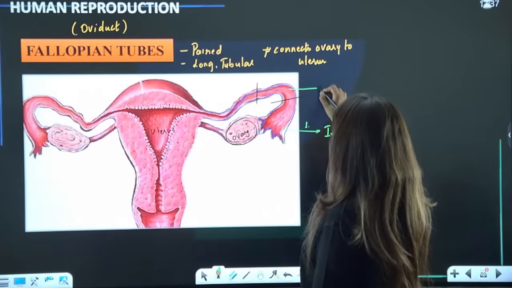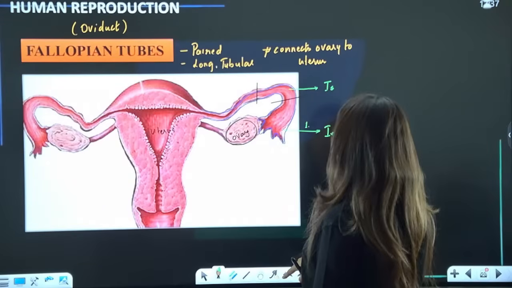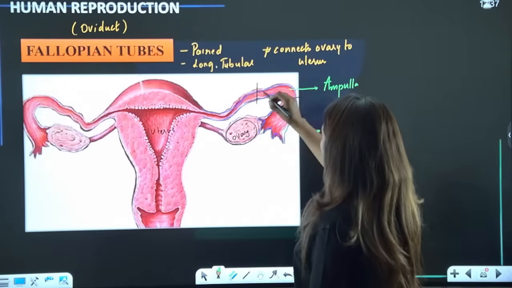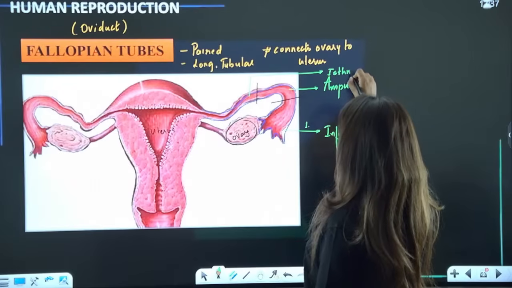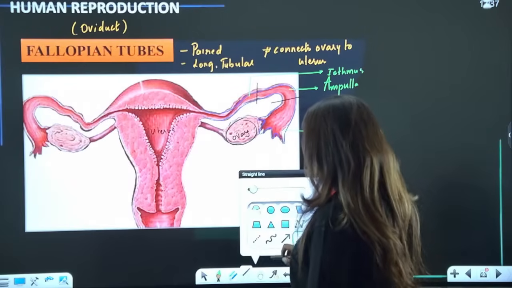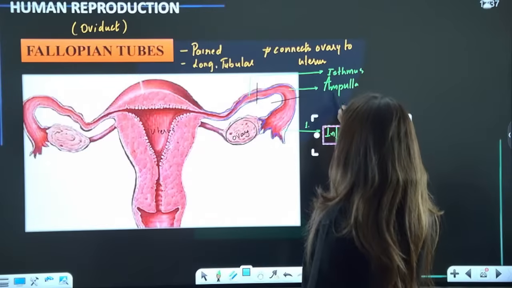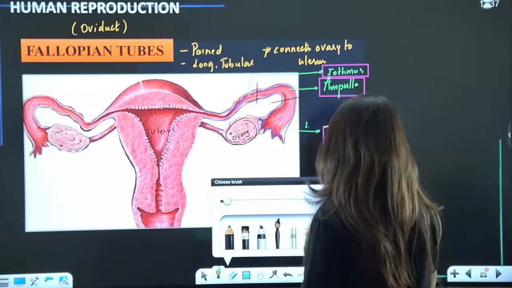Then we have this ampulla. And the third part, which represents the isthmus. So these are the 3 regions or parts of oviduct. Please tell me these points are clear.